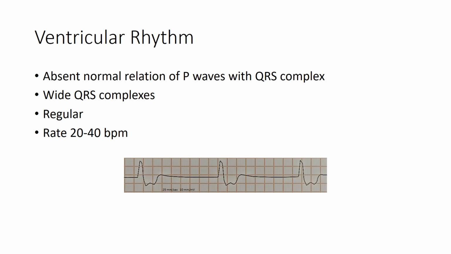In ventricular rhythm, there are absent normal relations of P waves with QRS complexes. The QRS complexes are wide, it is usually regular, and the rate is between 20 to 40 beats per minute. The strip shown here depicts ventricular rhythm.